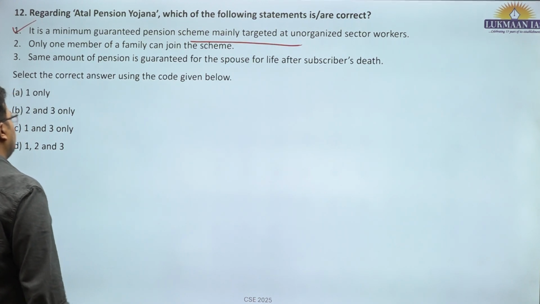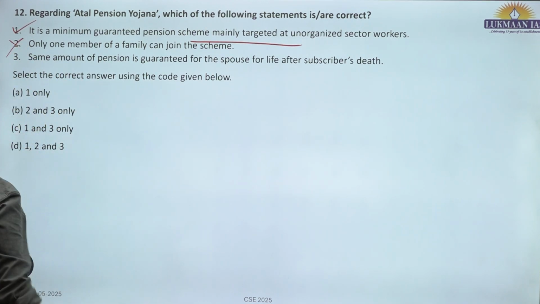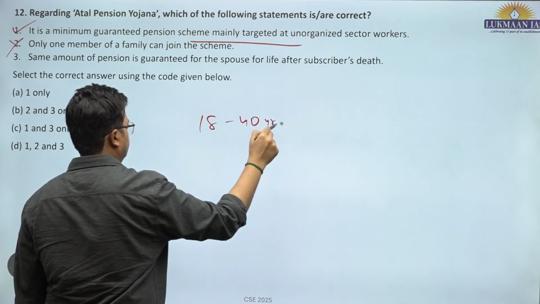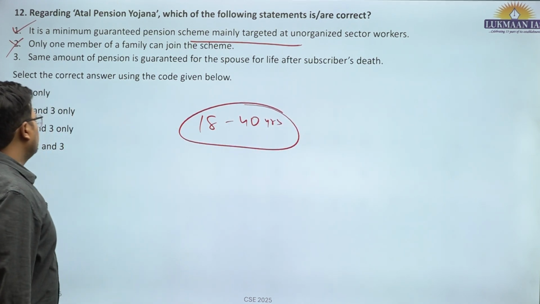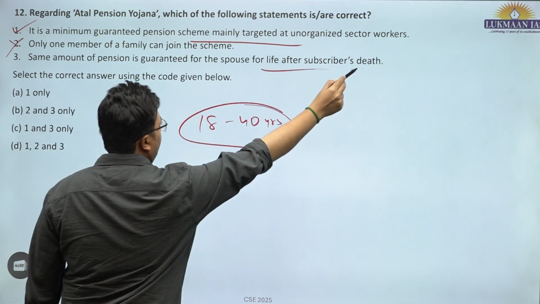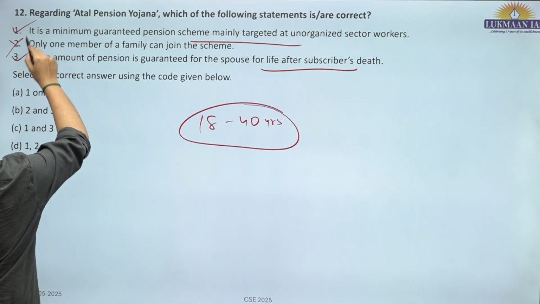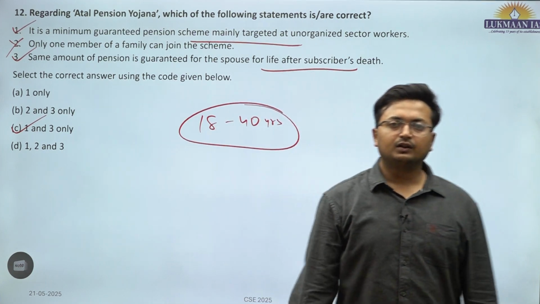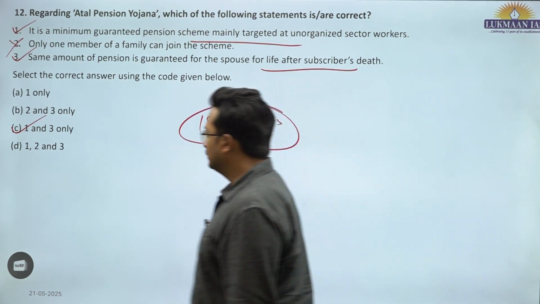Only one member of the family can join the scheme. There is nothing such. Anyone can join who is between the age of 18 to 40 years. Same amount of pension is guaranteed for the spouse for life after the subscriber's death. This is correct. First and third are correct. C is the correct answer for this particular question.